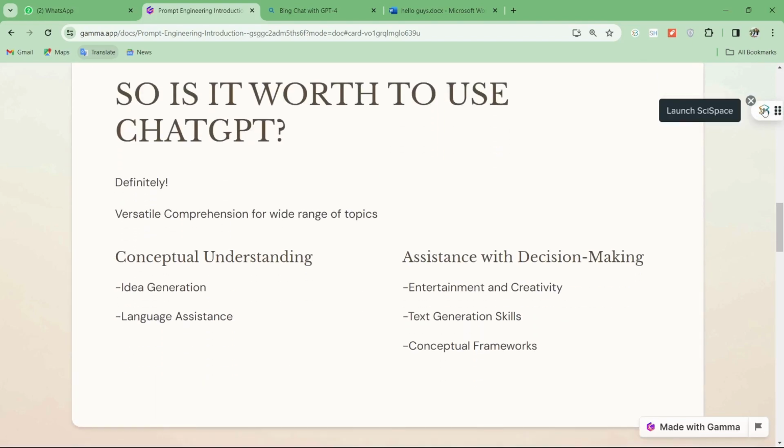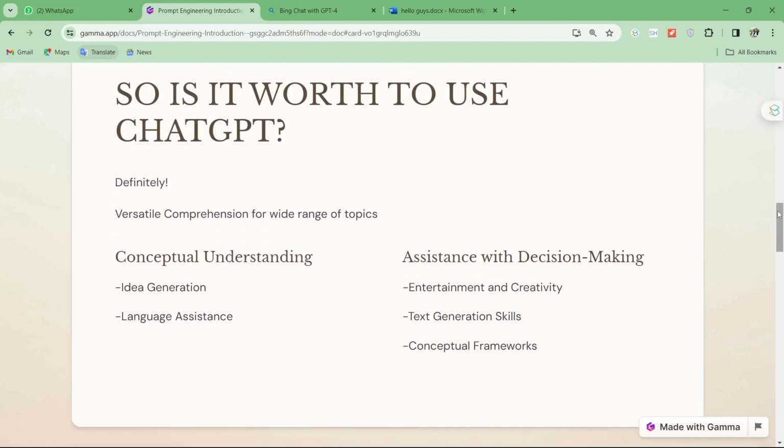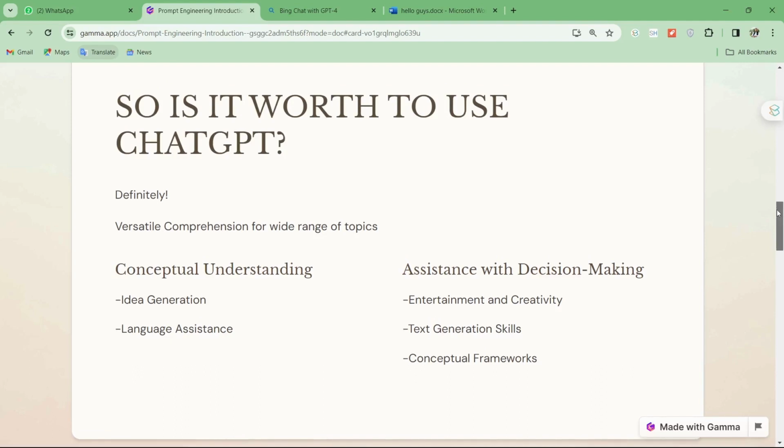Basically we need to think about it, right? Is ChatGPT worth using or not? My answer is very simple. Definitely, it's worth using, in terms of content creation, marketing, decision making, coding, and any kind of conceptual understanding and text generation skills. For all of these things, ChatGPT is much more responsive than other AI tools as well. So that's why we should definitely use ChatGPT.